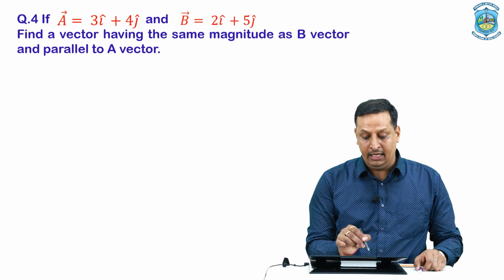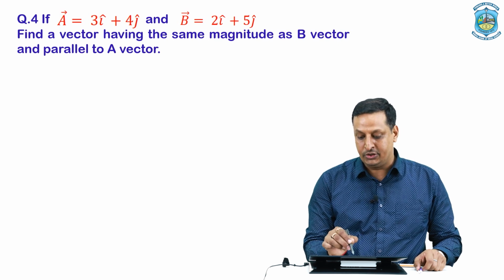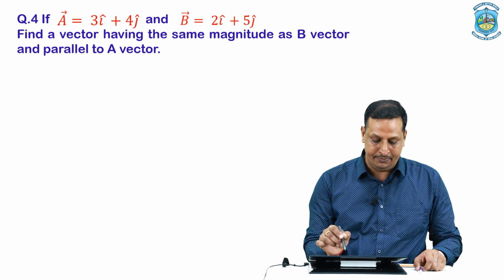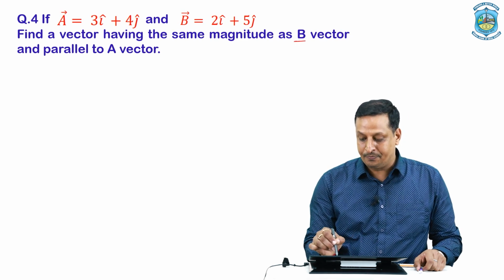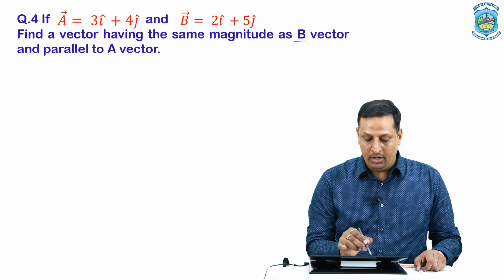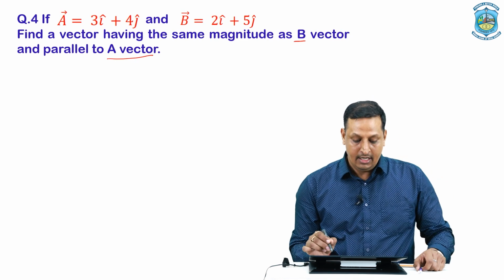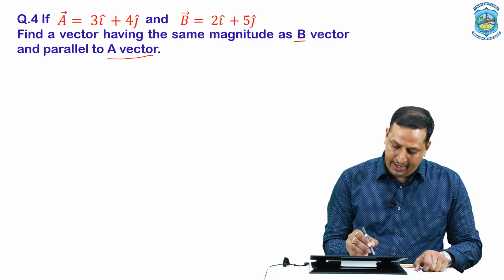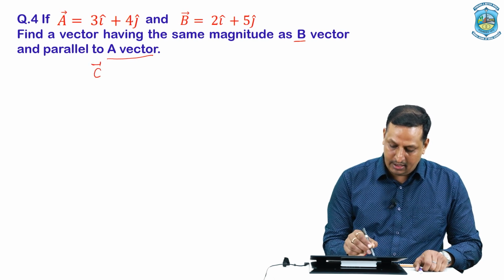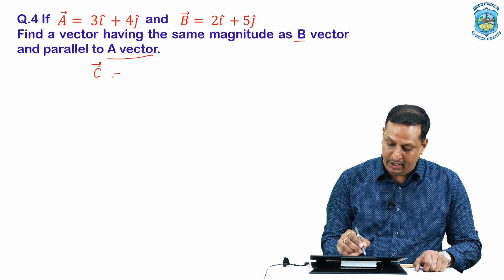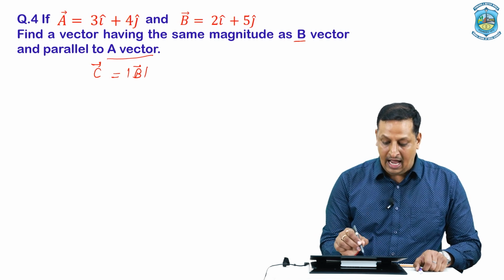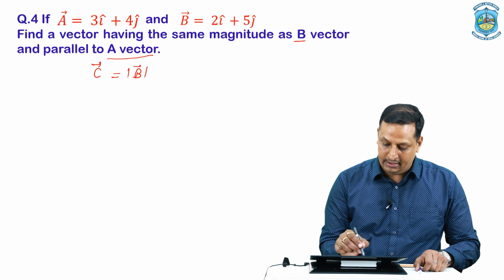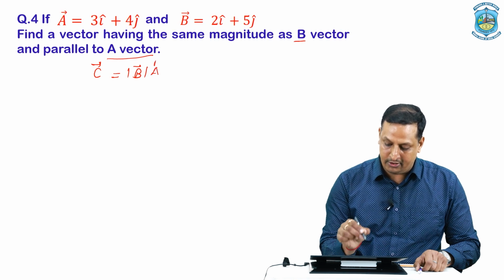Now let's solve the last question of this session, in which, if a vector A equals 3i plus 4j and a vector B equals 2i cap plus 5j cap, we are supposed to find a vector having the same magnitude as B and parallel to the A vector. Let the required vector be C vector, and that vector has the same magnitude as that of the B vector, modulus of B, and it is parallel to the A vector, meaning it has the same direction as that of the A vector. We have to find the unit vector of the A vector.